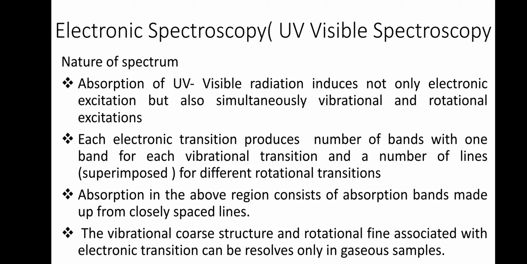And the nature of the spectrum: absorption of UV visible radiation induces not only electronic excitation but also simultaneously vibrational and rotational excitations. You can imagine this is the vibration, this is the rotation. So when you take from this, it can rotate from here or it can go to this one. Like that, there can be transitions in the rotational and vibrational energy levels. Each electronic transition produces a number of bands, with one band for each vibrational transition and a number of lines for rotation.